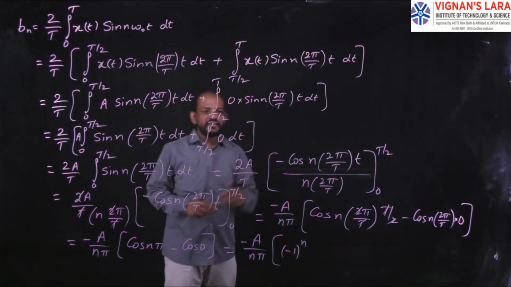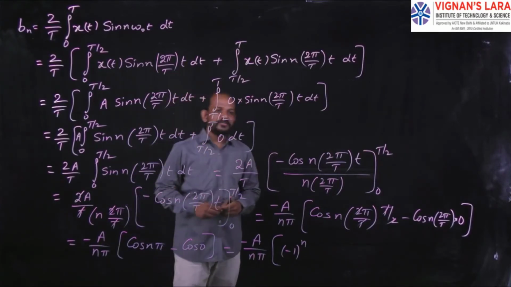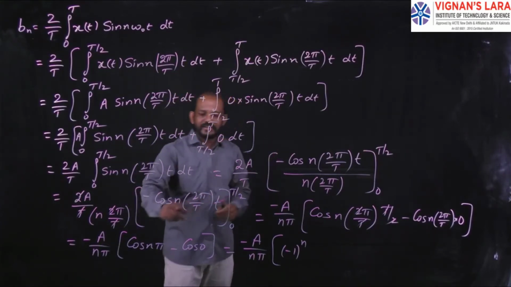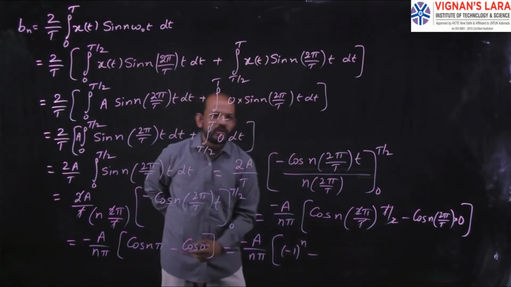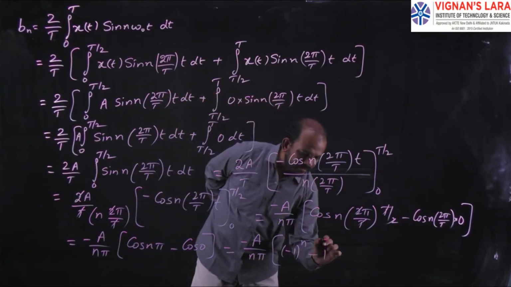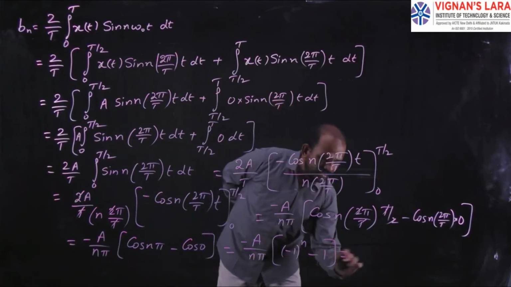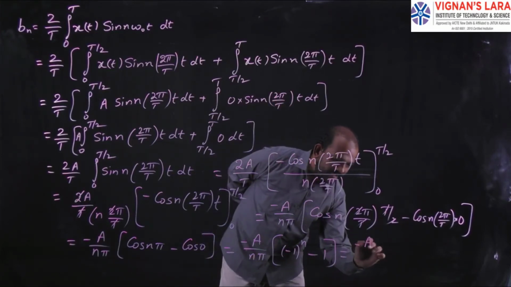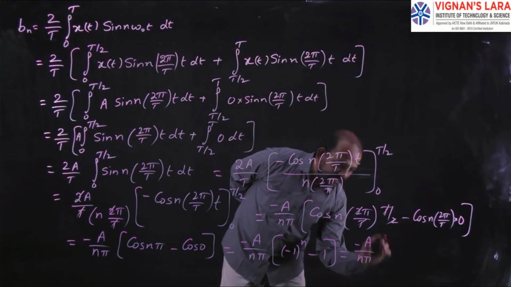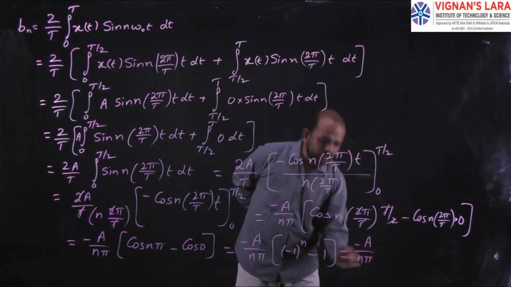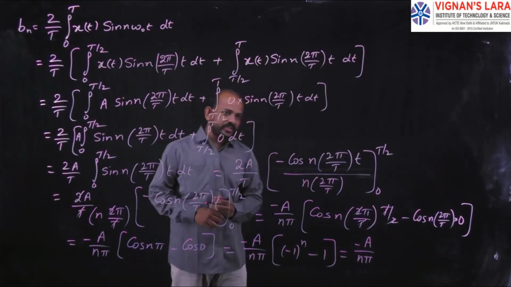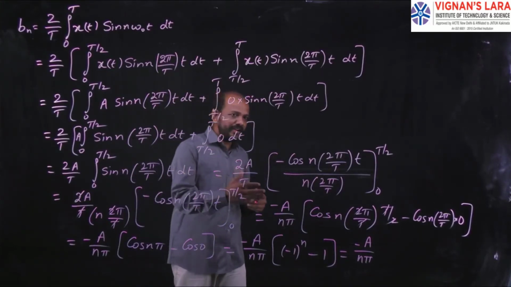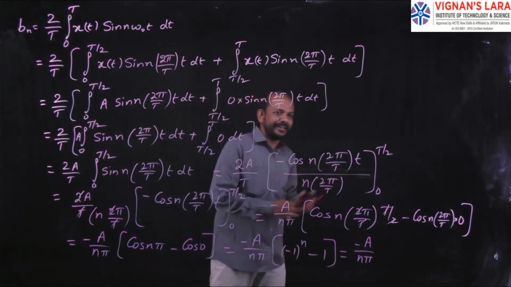We all know the value of cos 0 is 1. That will be equal to minus a by n pi into, so here we will get two values: for even, one value, and for odd, another value.